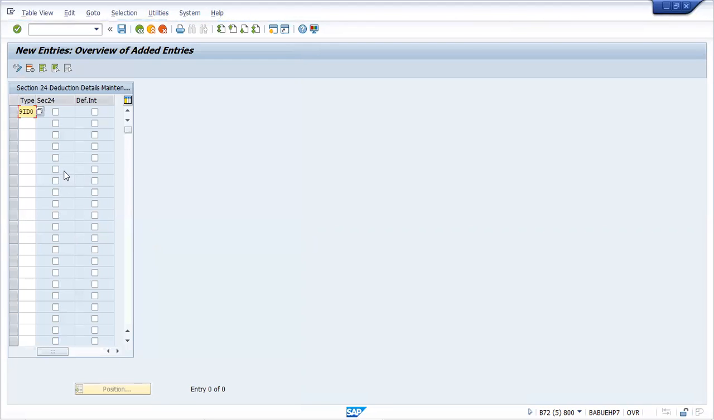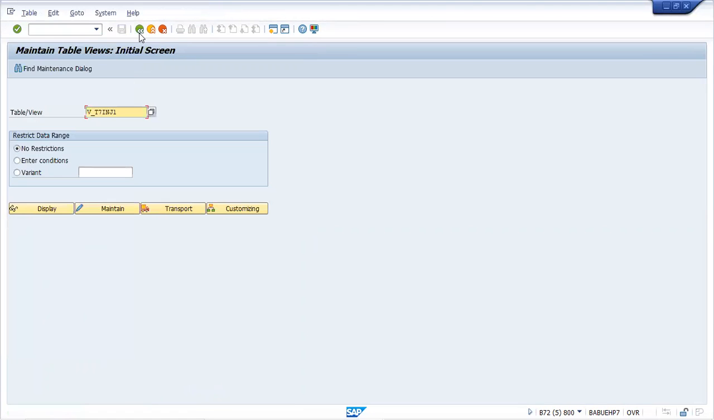Then you can check that section 24, and this is our interest. Then you can also check that one. Now you can save it. Whatever loans are applicable, those loan types you can maintain in this table. So these wage types you must have configured accordingly, and this is how this will be calculated.